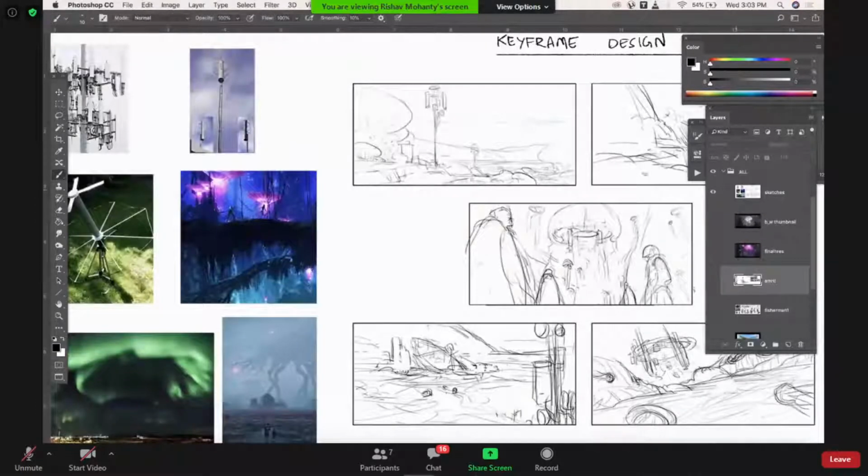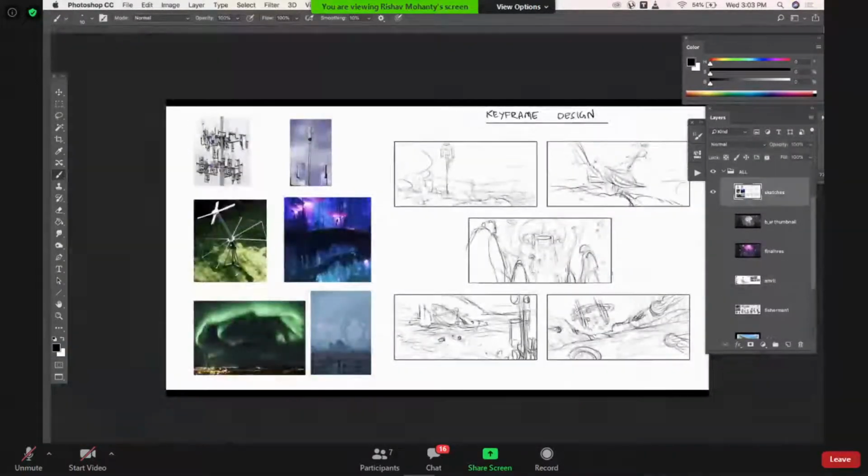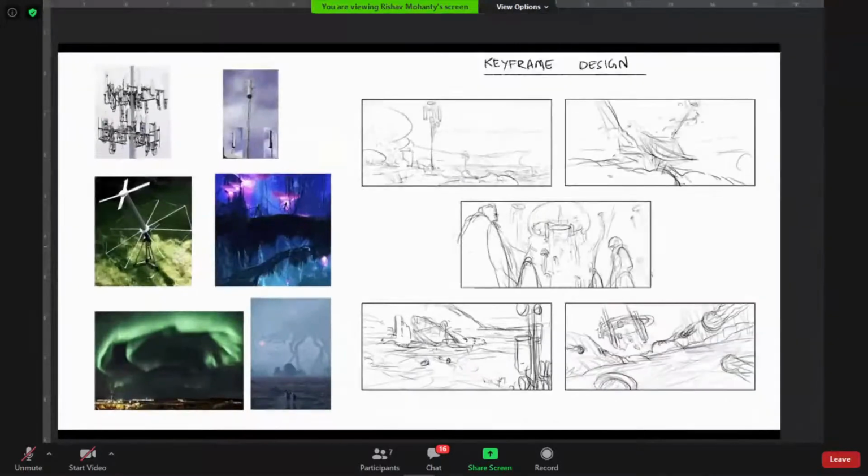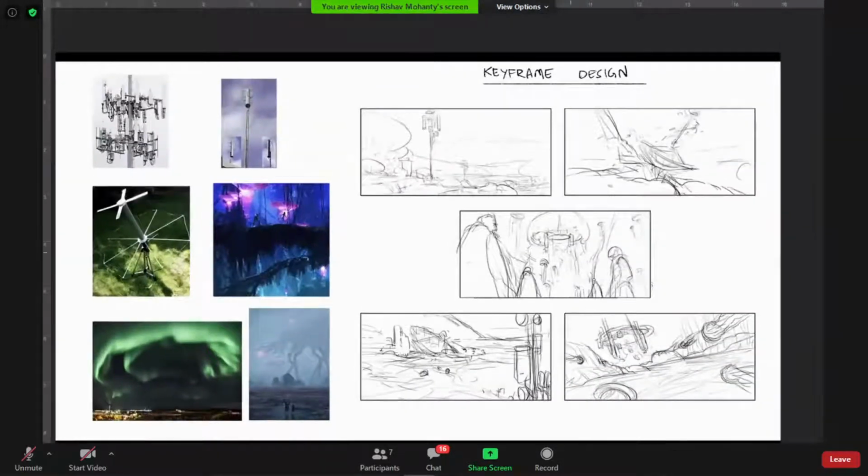All right. So I did keyframe design. What is a keyframe? A keyframe is what sells the mood and how the final could look. There are two parts in which keyframe design is applicable in production. First is when you are pitching the IP, when you pitch the story, you do keyframe designs to sell your story, to show how it could look in the final.